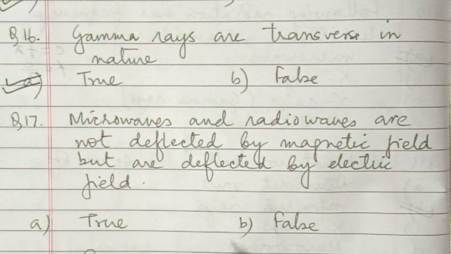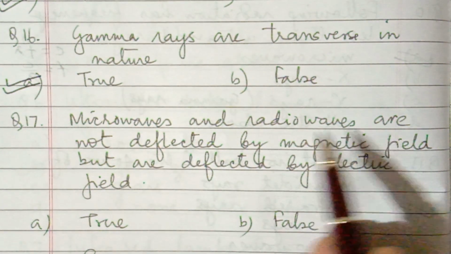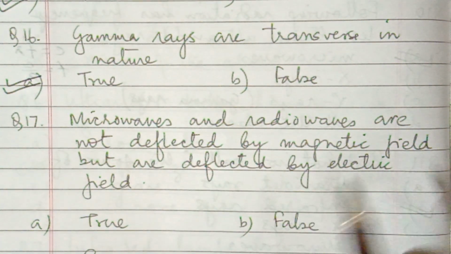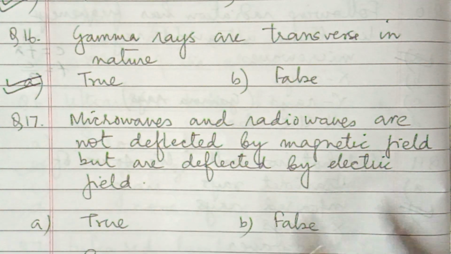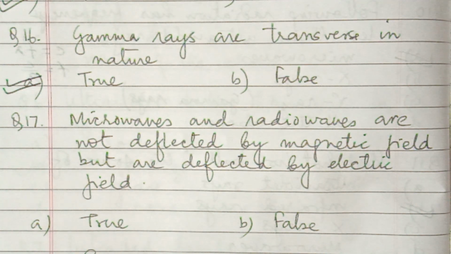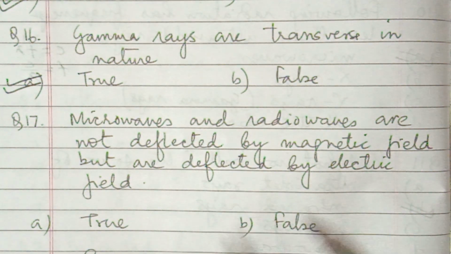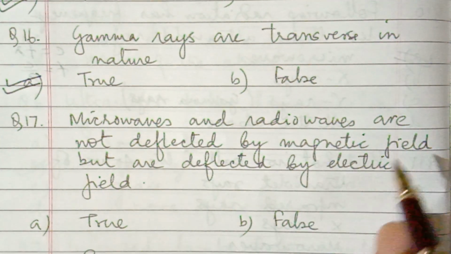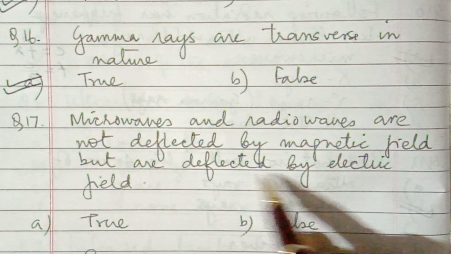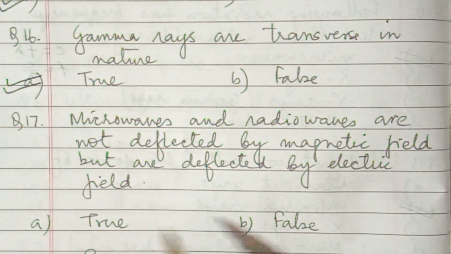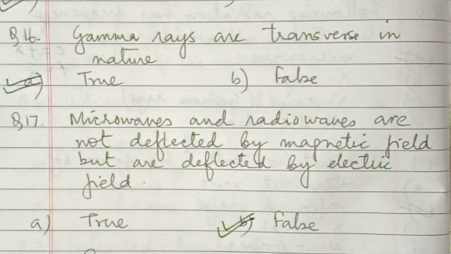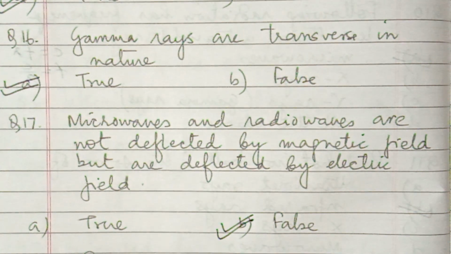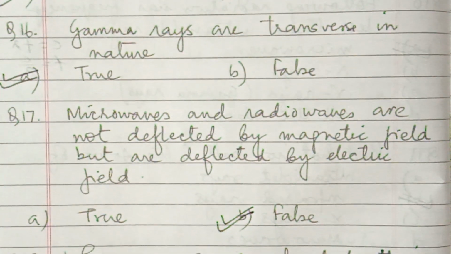Next, number 17. Microwaves and radio waves are not deflected by magnetic field but are deflected by electric field. These waves do not have any charged particle, they are energy. So that's why they are neither deflected by magnetic field nor by electric field. So this is false. That way you can understand.